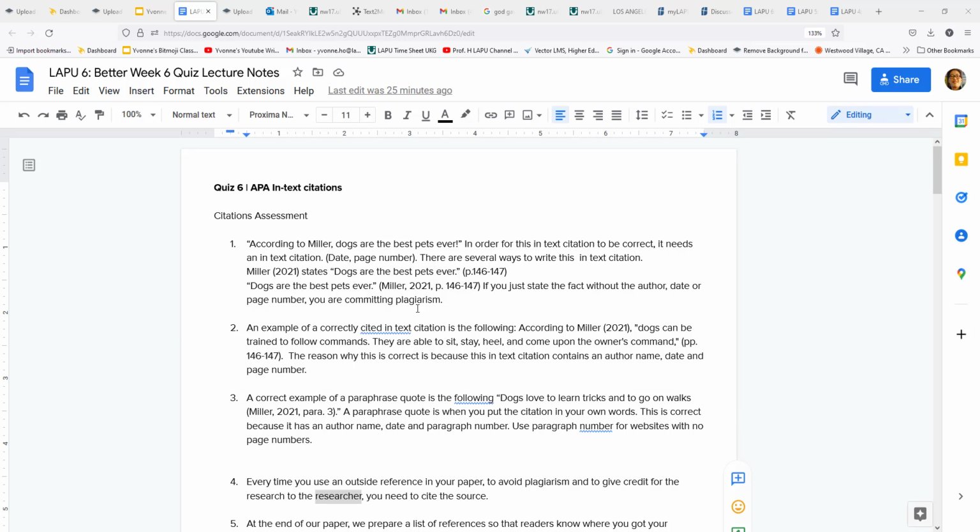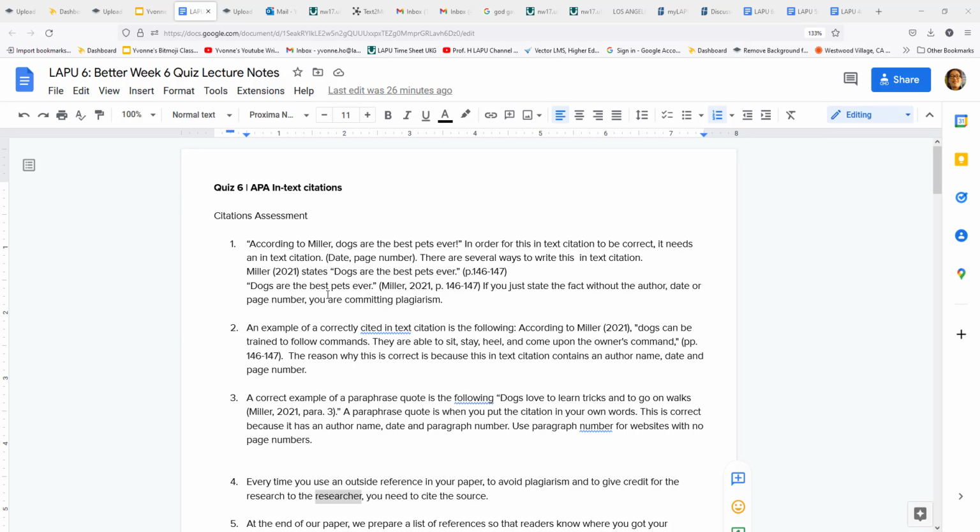According to Miller, dogs are the best pets ever. In order for this in-text citation to be correct, it needs an in-text citation. It needs date and page number. So here you have, according to Miller, you have the author. Then you need to include the date and page number. There are several ways to write this in-text citation. You can say Miller, and then you have the date, states, dogs are the best pets ever, and then you put the page number afterwards.